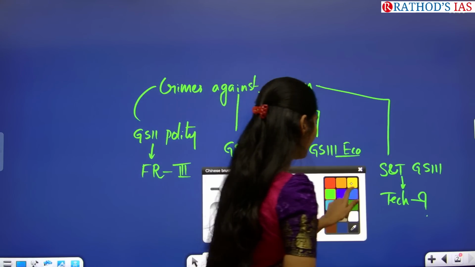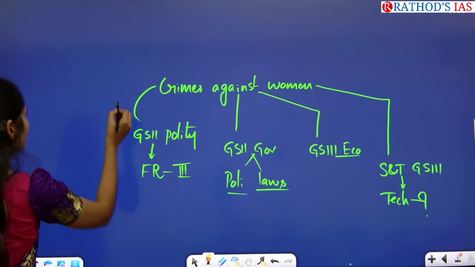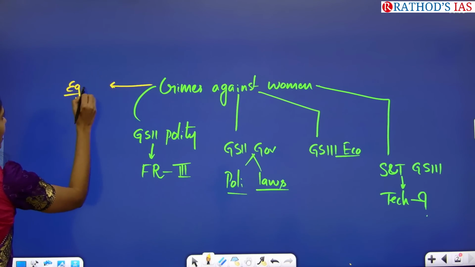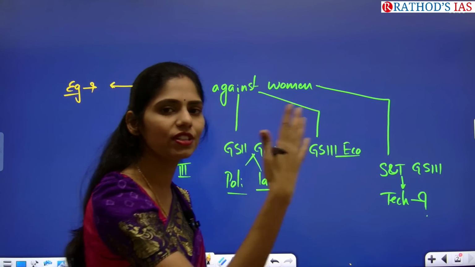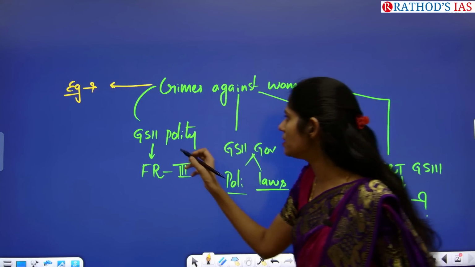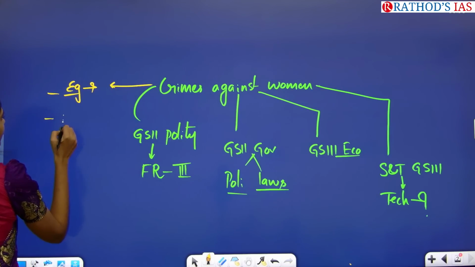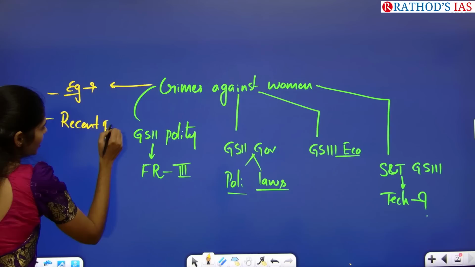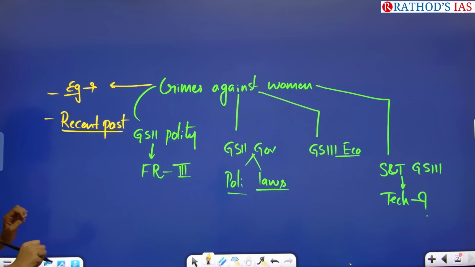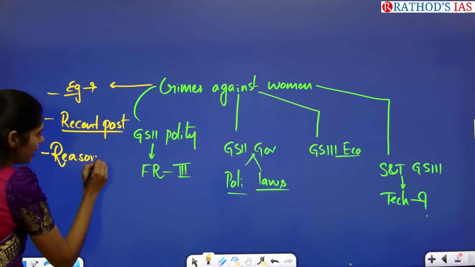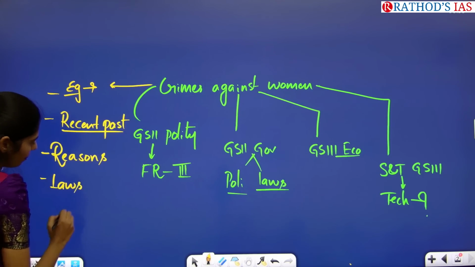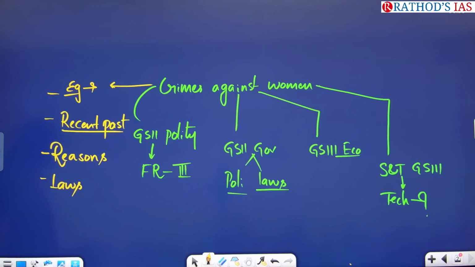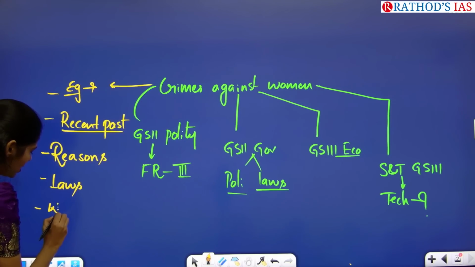So now, what are the dimensions you have to see? You have to see examples of crimes against women in India, whether it may be domestic violence, sexual abuse or physical abuse, whatever it may be. And you have to collect the recent past: in the recent past, what are the crimes against women? You have to see what the reasons for these crimes are, what laws the government has brought up to control this crime in India, and what the way forward is.